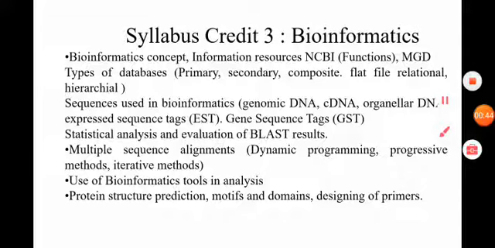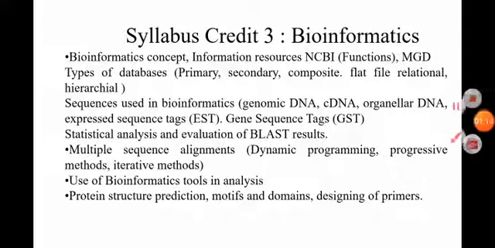See, this is a syllabus of our third credit. In this syllabus, first point is bioinformatics concept, information resources for NCBI, function of NCBI. NCBI means National Center for Biotechnology Information. MGD means Mouse Genome Database. Second point is types of databases, that is primary.